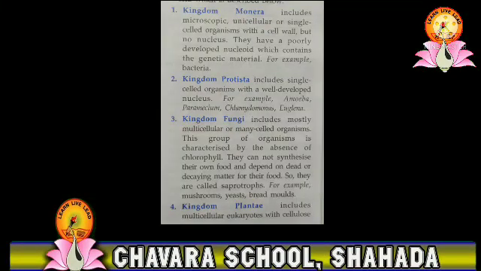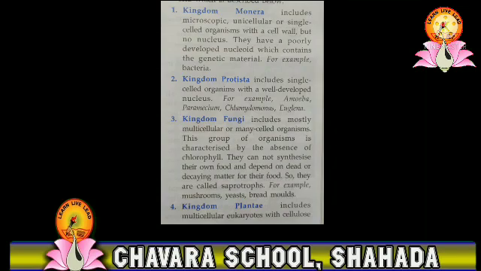The first kingdom of the five kingdom system is Kingdom Monera, which includes microscopic unicellular organisms with a cell wall but no nucleus. They have a poorly developed nucleoid which contains the genetic material. The example for Kingdom Monera is bacteria. The second kingdom is Kingdom Protista, which includes single cell organisms with a very well developed nucleus. The examples for Protista are Amoeba, Paramecium, Euglena, etc.